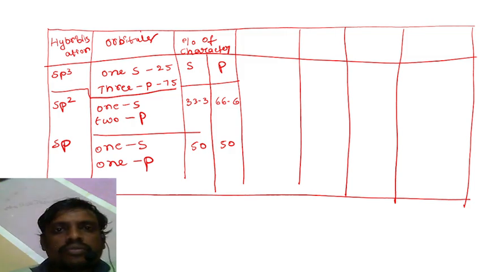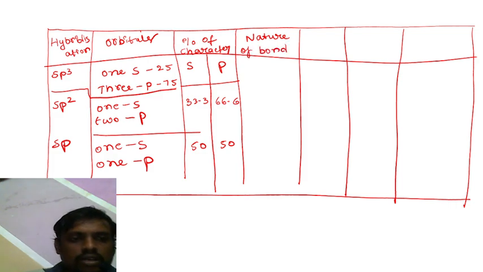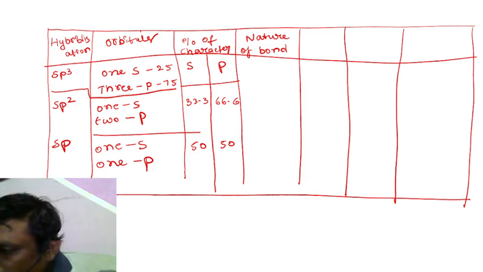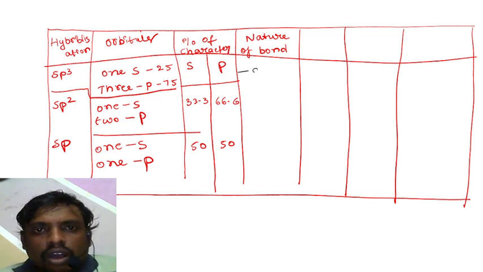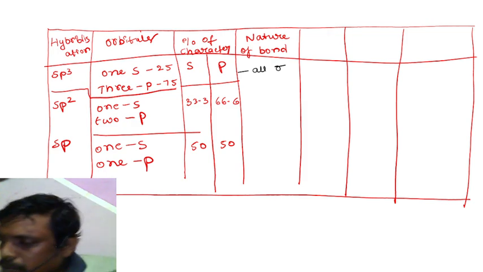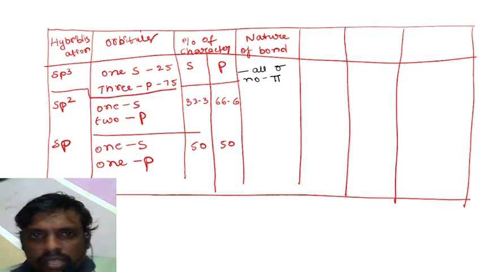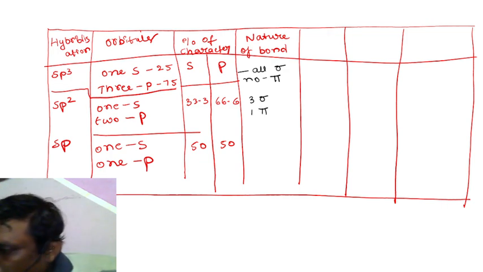What types of bonds are present here? Let us see the bonds formed by the different orbitals. In sp3, all are sigma bonds, and there are no pi bonds. In sp2, 3 are sigma bonds and 1 is a pi bond.